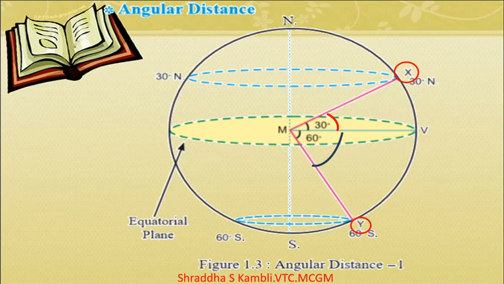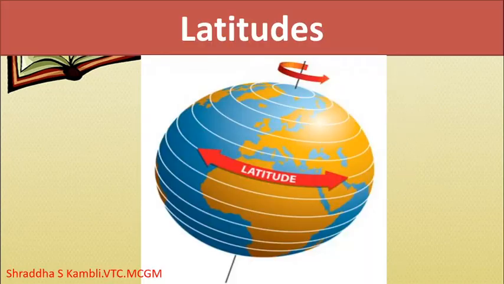And when you measure the angular distance, it is used to determine the latitude location of a particular place, to decide where that place is located. So hope you understood this point also.